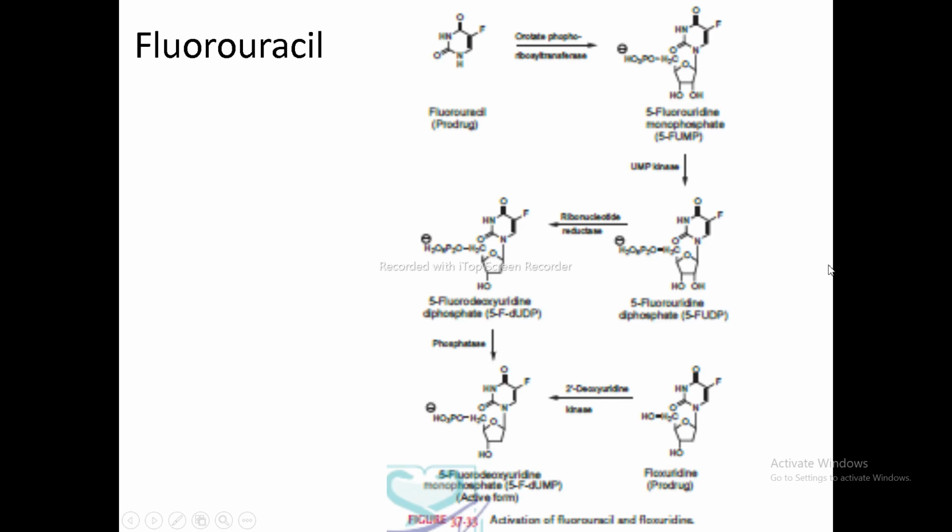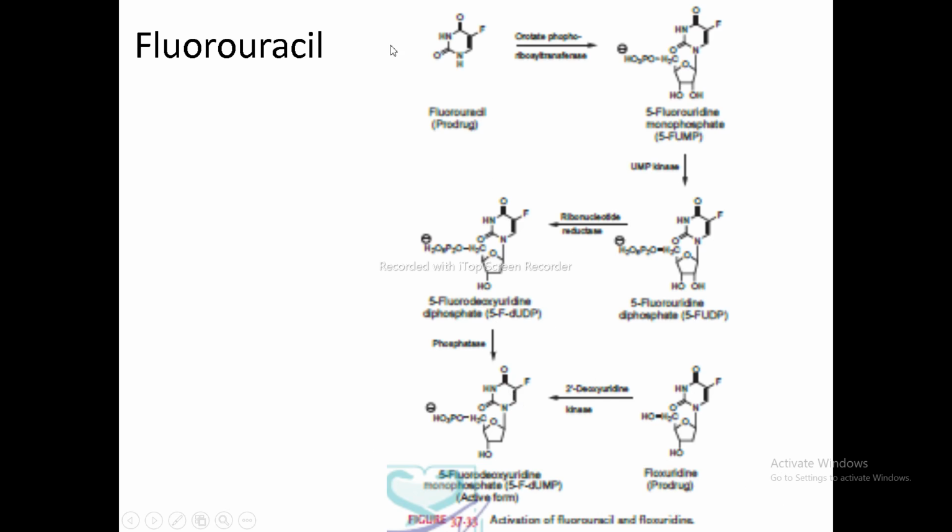To bind to the thymidylate synthase enzyme, this fluorinated pyrimidine prodrug gets converted into its deoxyribonucleotide form. So this is its deoxyribonucleotide form. The active form of fluorouracil differs from the endogenous substrate only by the presence of the 5-fluoro group.